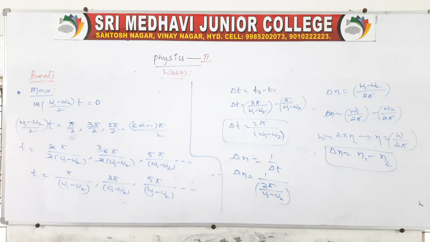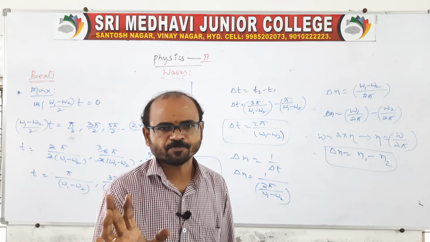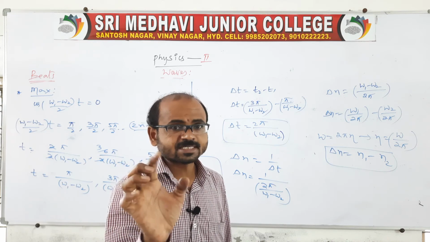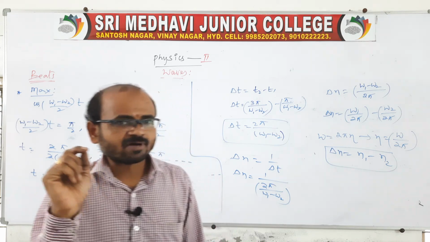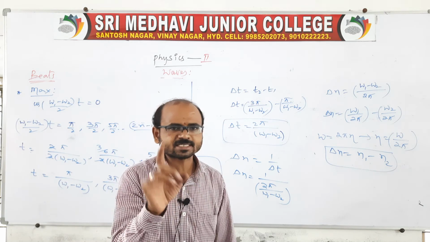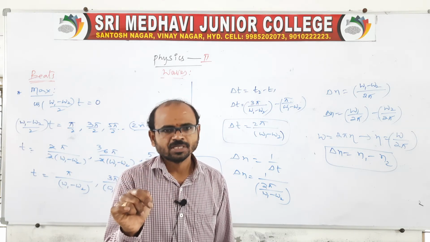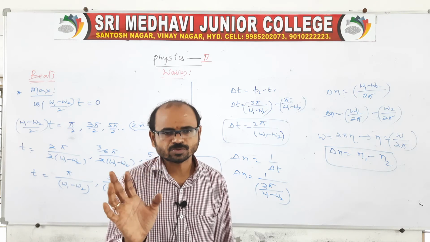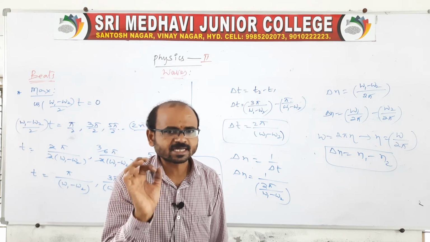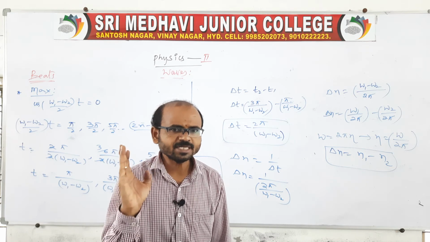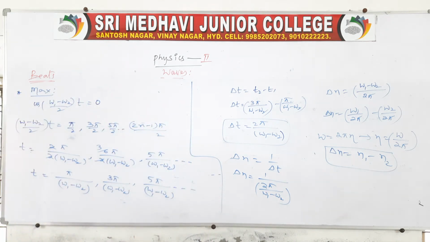The human ear can receive 10 beats per second, and the time gap between one beat and another is 0.1 second, which we also call the persistence of sound. The gap between one beat and another is 0.1 second, which is the persistence of sound, and the human ear can receive 10 beats per second. So that is related to beats.